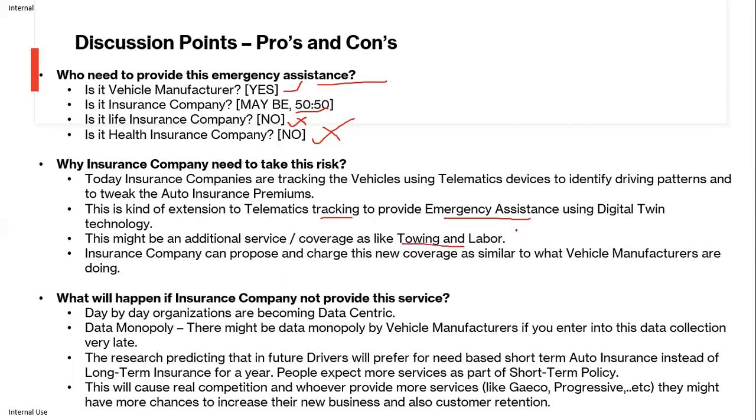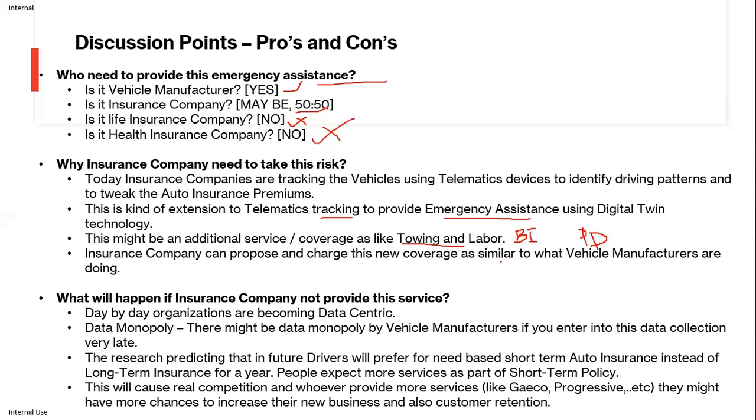If you look into our normal auto coverages, we have bodily injury for the person and physical damage for vehicles. Apart from that, we have comprehensive, collision and other liability coverage. So the vehicle is already taken care of, and the person's bodily injuries will be taken care of if you are admitted into hospital.